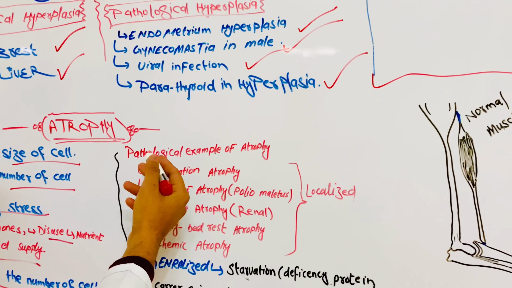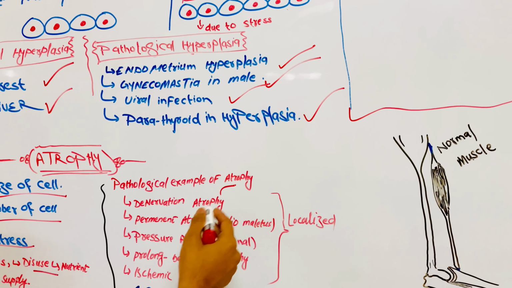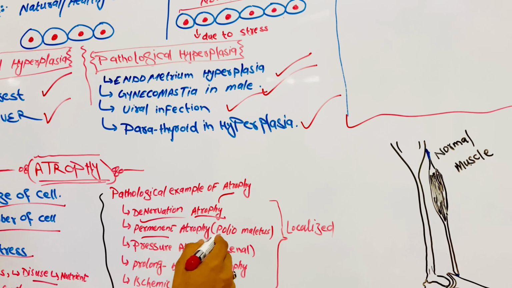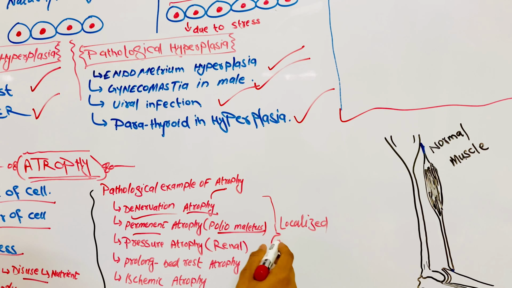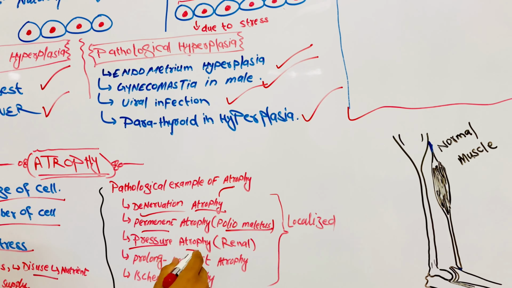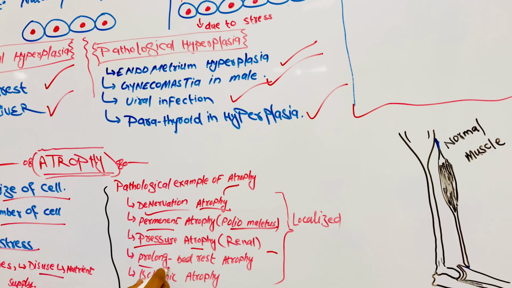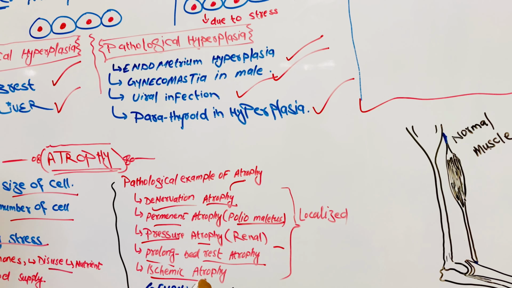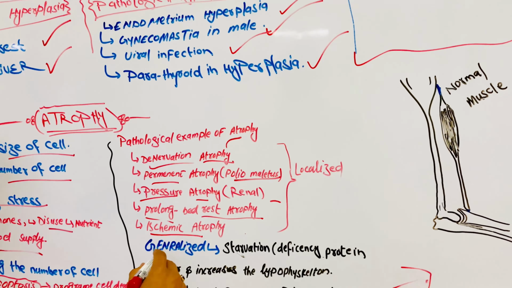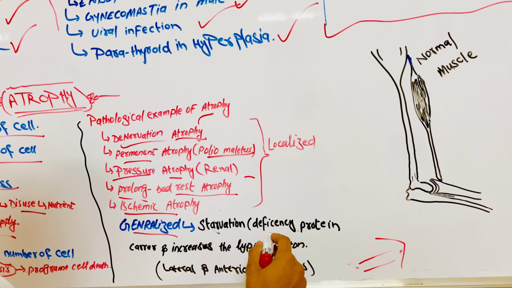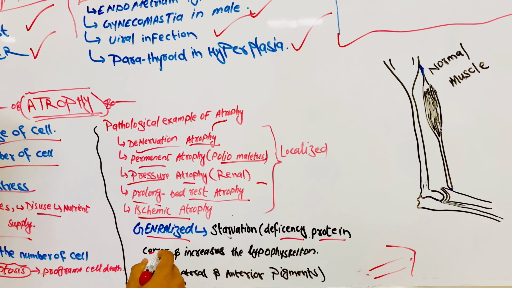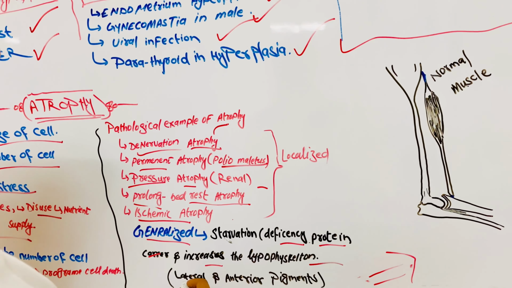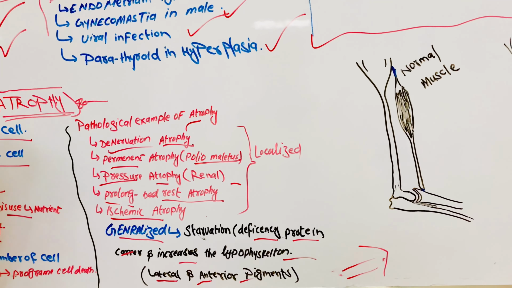And pathological examples of atrophy: degenerative atrophy, permanent atrophy, poliomyelitis, and pressure atrophy, renal atrophy, prolonged bed rest atrophy, and ischemic atrophy. And then next, generalized starvation, protein deficiency, and increase of lipofuscin pigments.